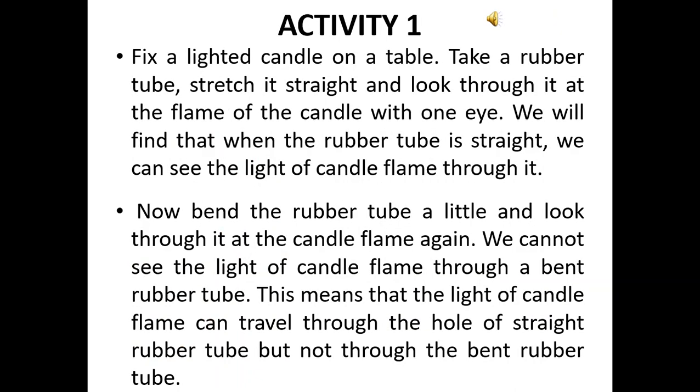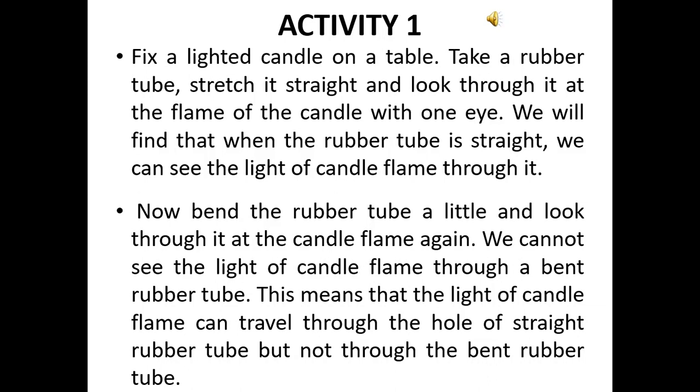Now let us understand this with the help of activity 1. Fix a lighted candle on a table. Take a rubber tube, stretch it straight and look through it at the flame of the candle with one eye. We will find that when the rubber tube is straight, we can see the light of the candle flame through it. Now bend the rubber tube a little and look through it at the candle flame again. We cannot see the light of the candle flame through a bent rubber tube. This means that the light of the candle flame can travel through the straight rubber tube but not through the bent rubber tube.